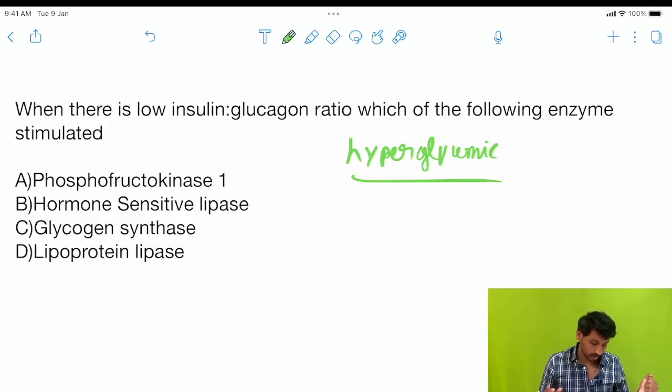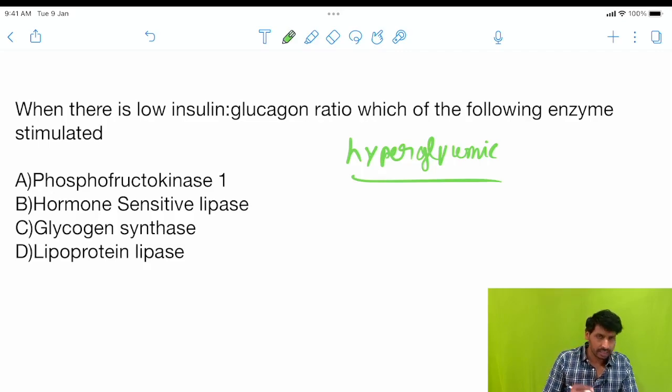So, which enzymes will be activated by glucagon? The options given are phosphofructokinase 1, hormone sensitive lipase, glycogen synthase, and lipoprotein lipase. Here we need breaking down of stored forms of energy like lipids or glycogen.